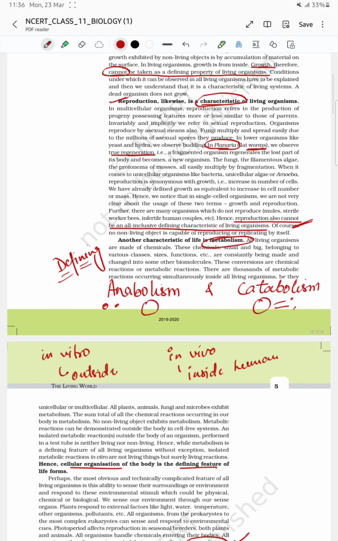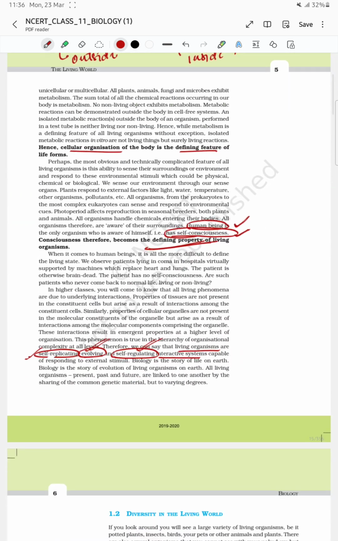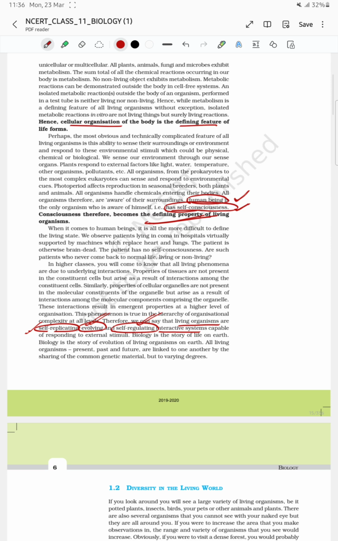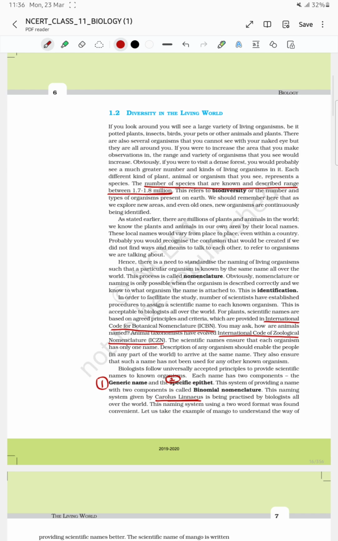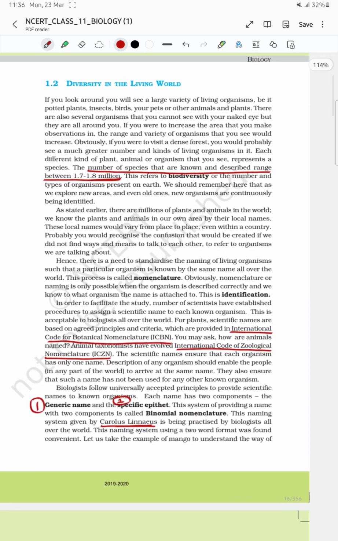Characteristic features are growth, reproduction, metabolism, consciousness. Cellular organization. It is also the defining feature of living organism because we have cells which are organized to form an organ system. Even though we are unicellular organisms, they also have a system of organization that performs all the function. So these were the points from where you can get MCQ in NEET.